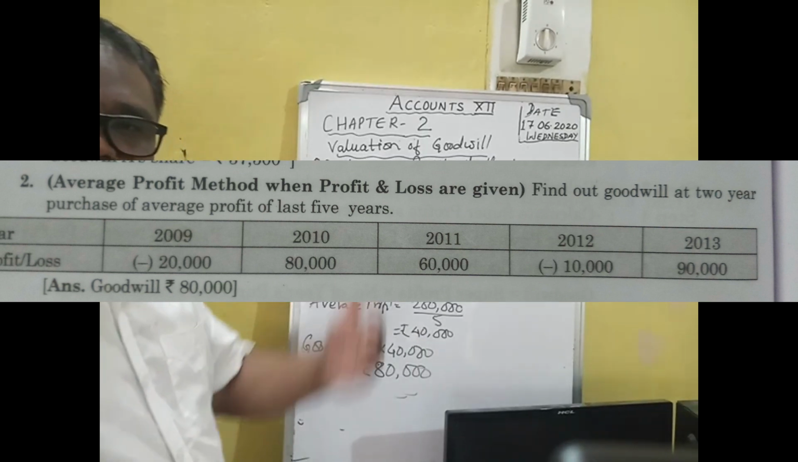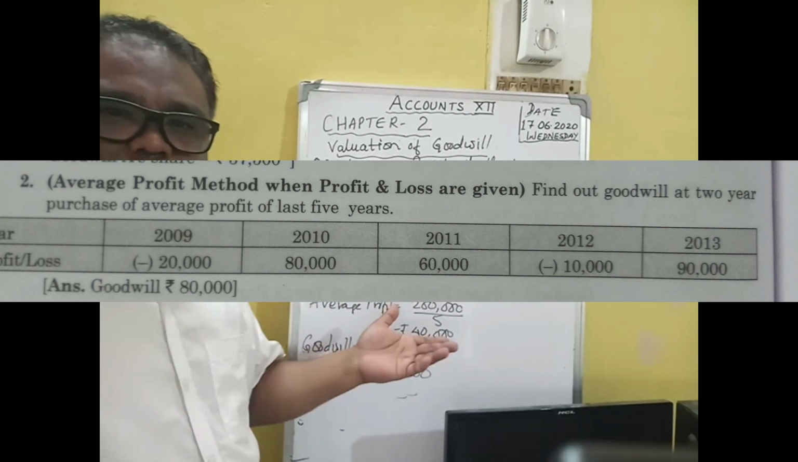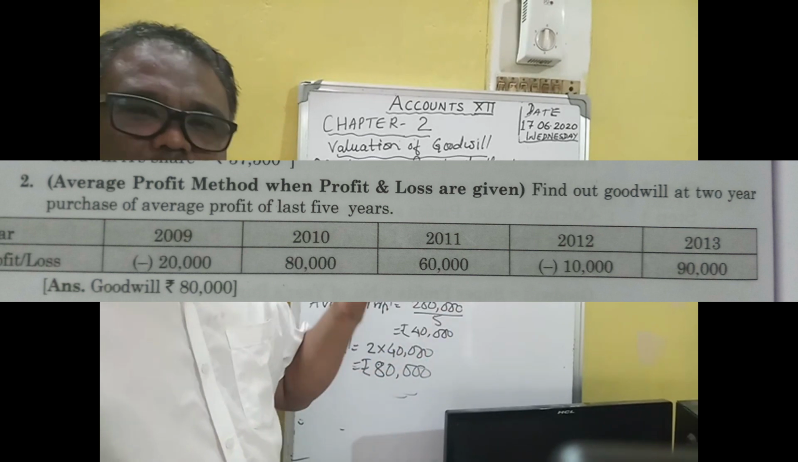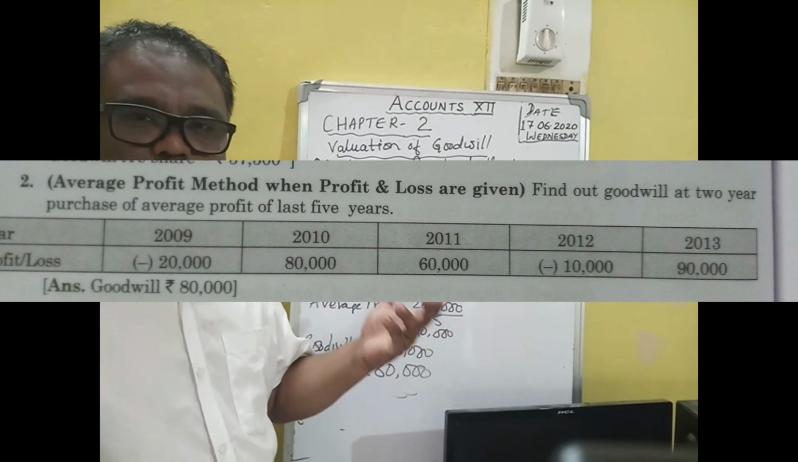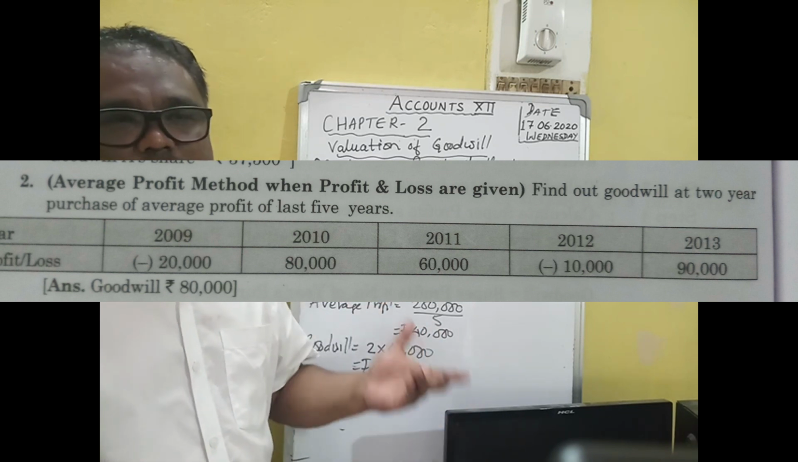What you have to do is add all the profit of the past years and divide by the number of years, and you will get the average profit. The purchase of goodwill will be given in the question, how many years' purchase, and you have to multiply that with the average profit.